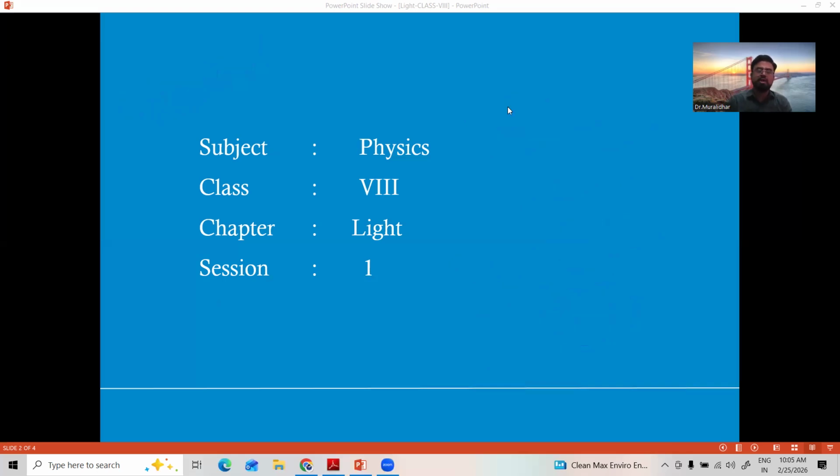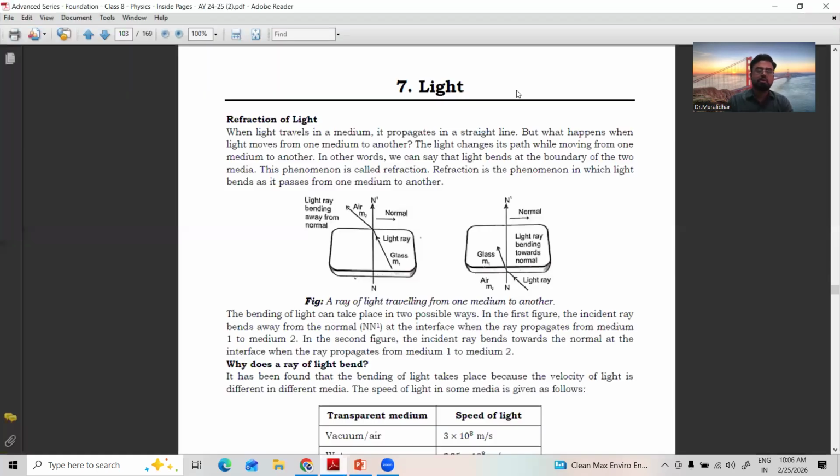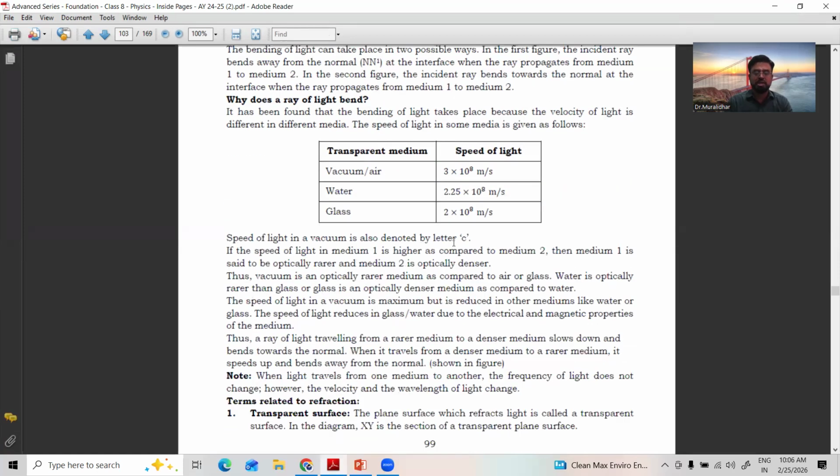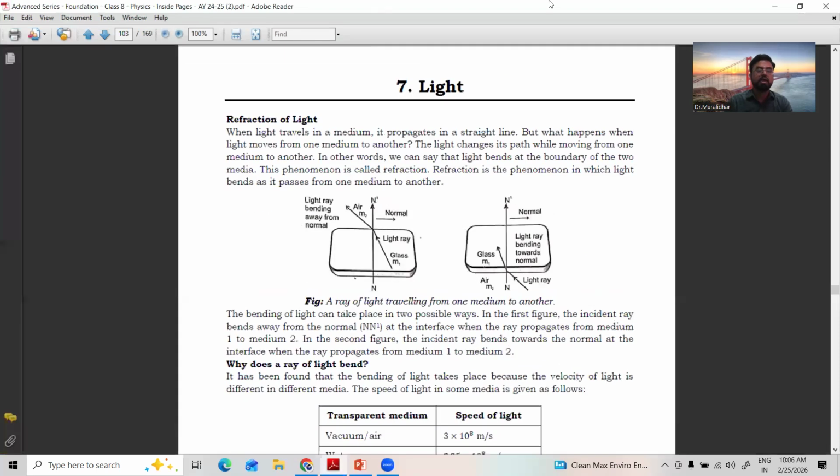But here we are going with the second important property of light, that is refraction. In this chapter of light, chapter number 7, we are on page number 99. What are we going to discuss? The second important property of light, refraction.